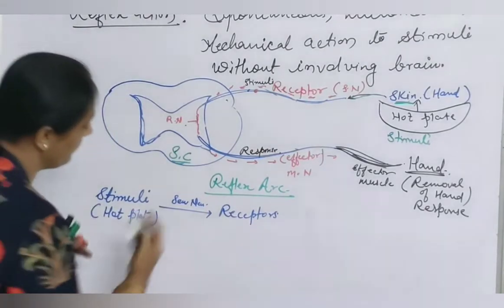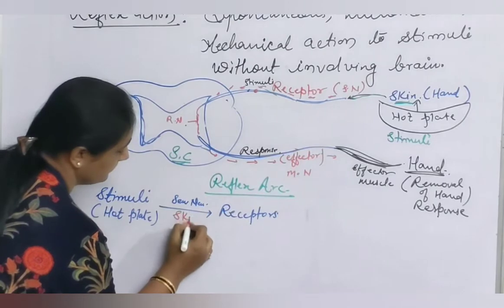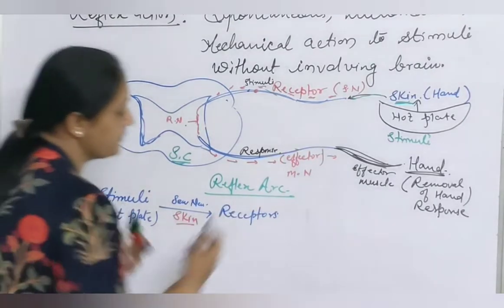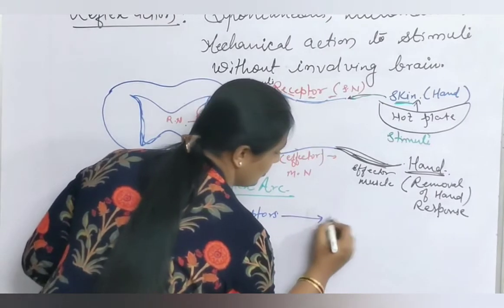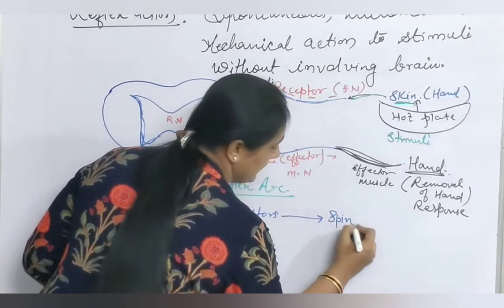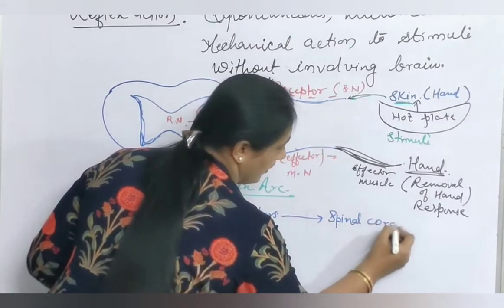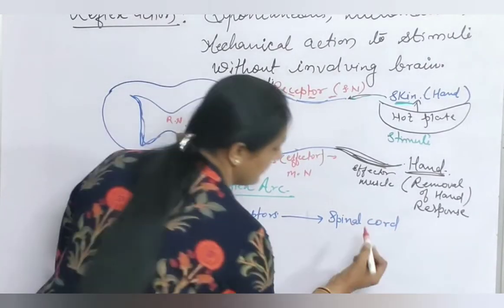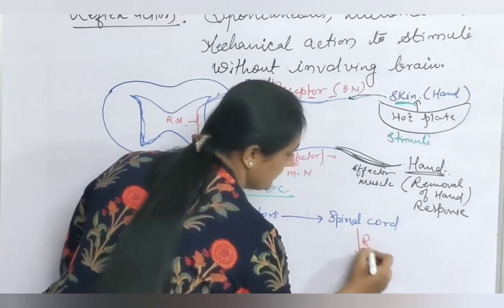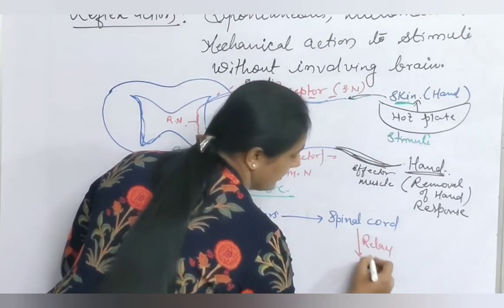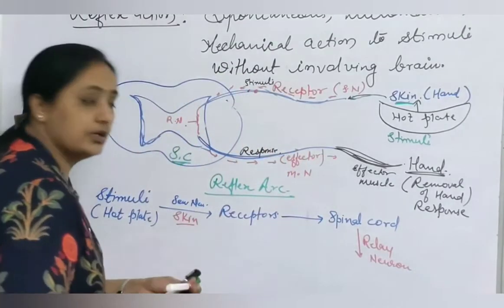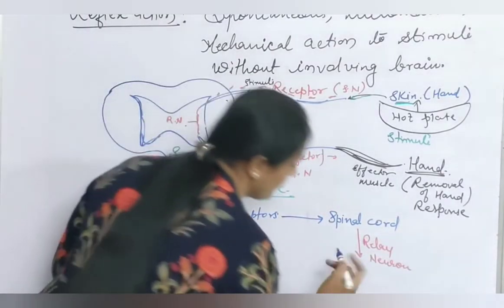Sensory neuron of the skin comes under receptor. The receptor carries this message to the spinal cord. In the spinal cord, which neurons are there? Interneurons, that is the relay neurons. These interneurons pass the message to the